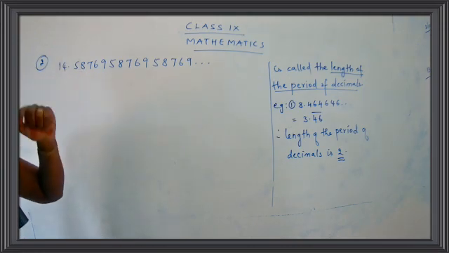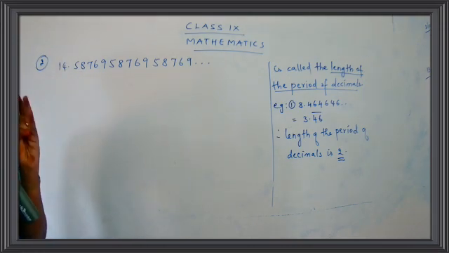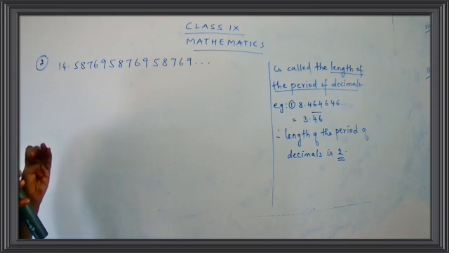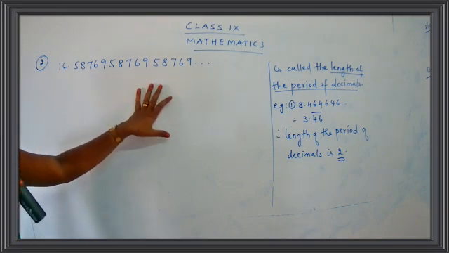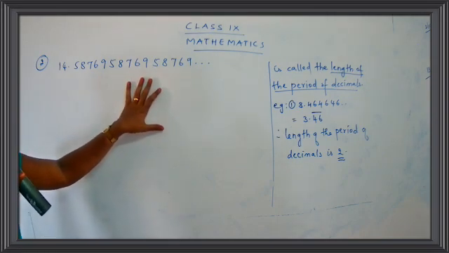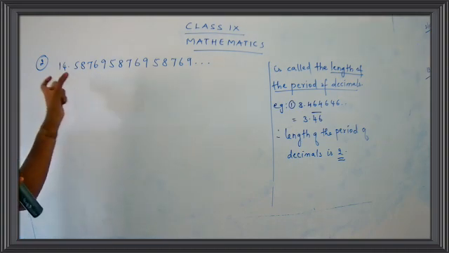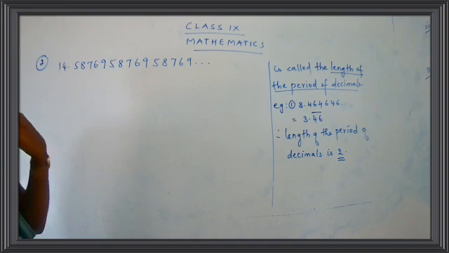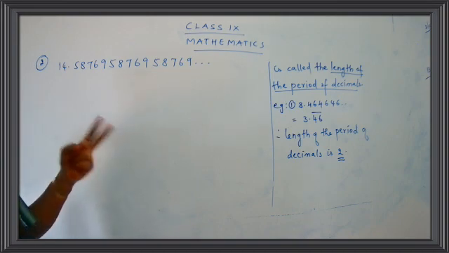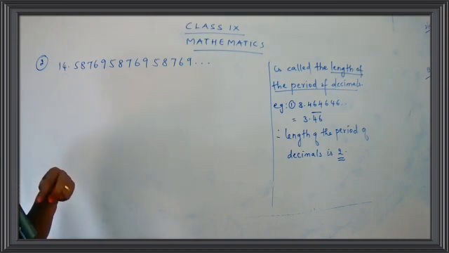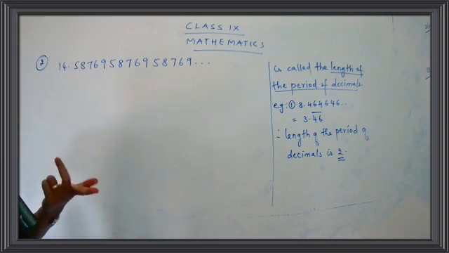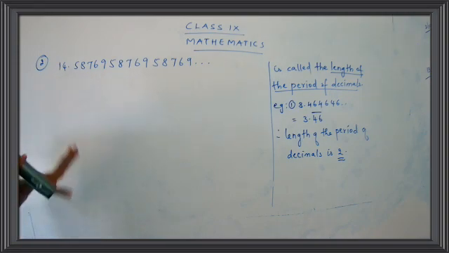The dots mean the number goes on. What is the meaning of goes on? It's non-terminating. Yes, children? Non-terminating means it's not going to stop. The numbers are not stopping. And one more thing, the numbers are repeated. You see, a set of numbers is repeated here. That means it is recurring. So here we are talking about the second way of expressing, that is non-terminating and recurring. Okay, take down the example.